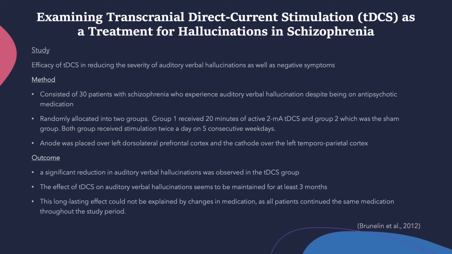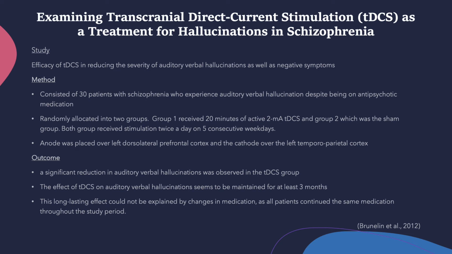So this was an extremely low current which acted as a placebo. Both groups received stimulation twice a day on 5 consecutive weekdays. The anode was placed over the left dorsolateral prefrontal cortex and the cathode over the left temporoparietal cortex.